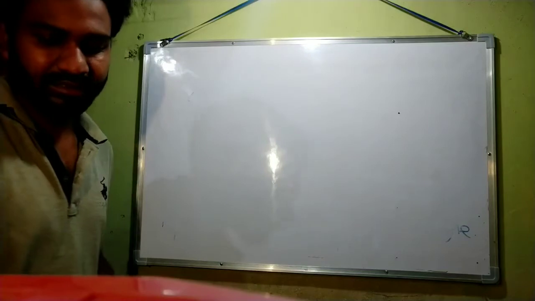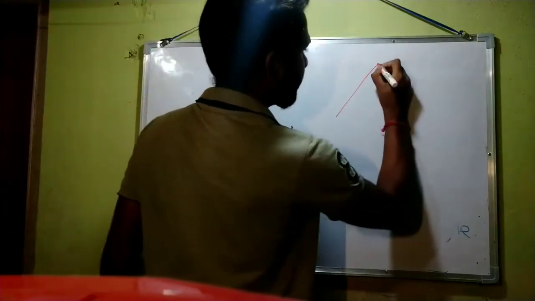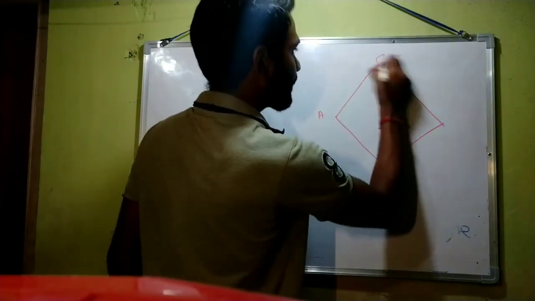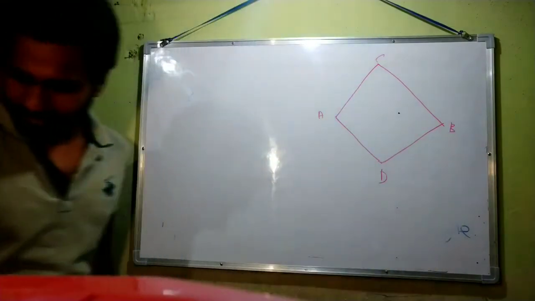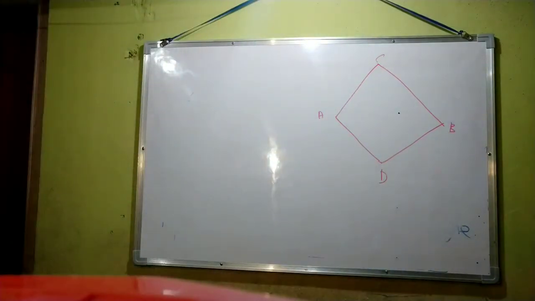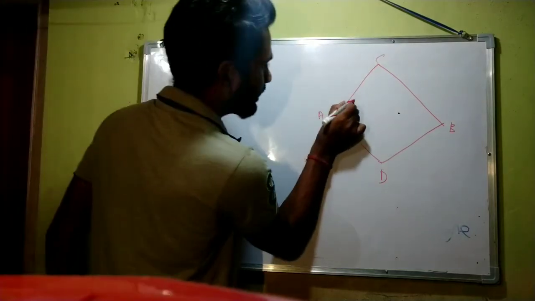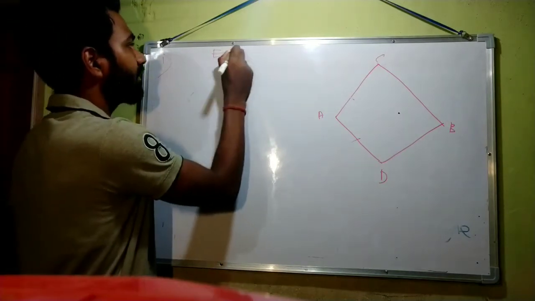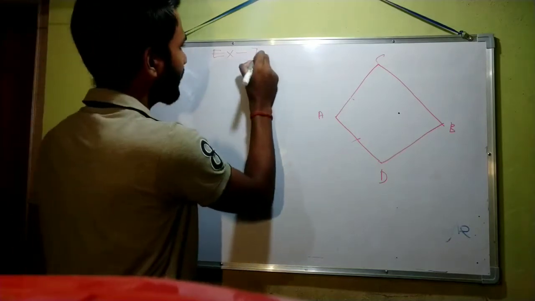Question number 1 is, in a quadrilateral ACBD, AC equals AD. Let us draw the figure first. There is a quadrilateral ACBD, where AC equals AD. We are doing question number 1 of exercise 7.1.